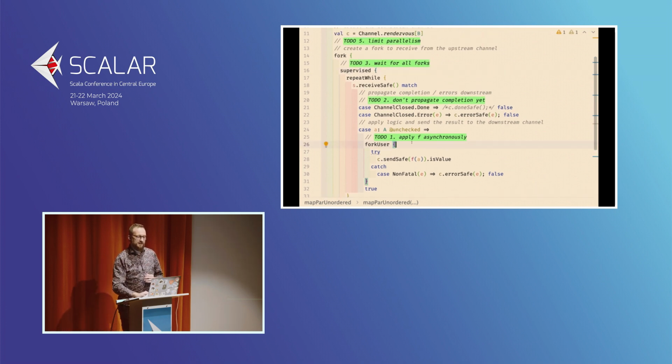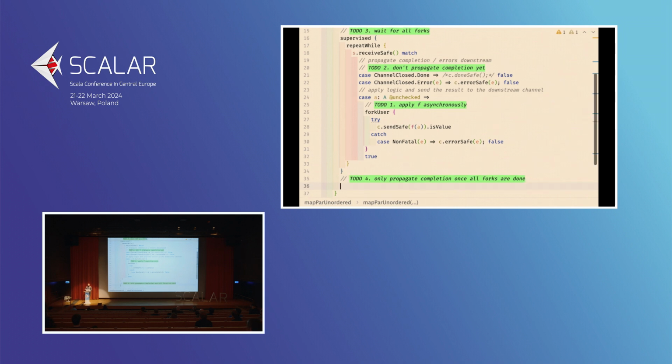to be done, and then it completes. Which means that then the execution proceeds here. So line 34 is where the supervised scope ends. Once this is done, the control flow proceeds, and we are here. And now this is the time when we want to signal completion to the downstream. So this is the part where we are going to call done, because at this point we know that all the user forks started within supervised are complete, and we are free to signal that we are actually done.